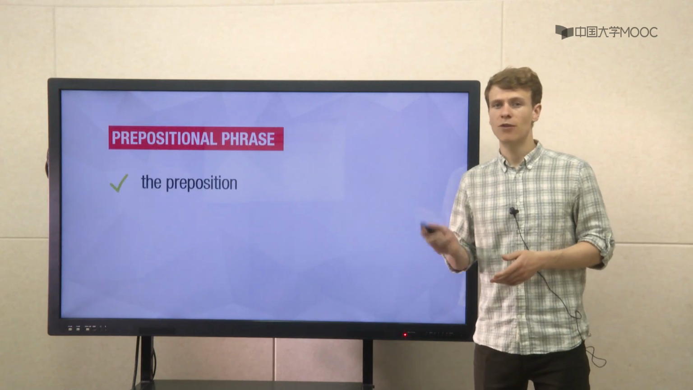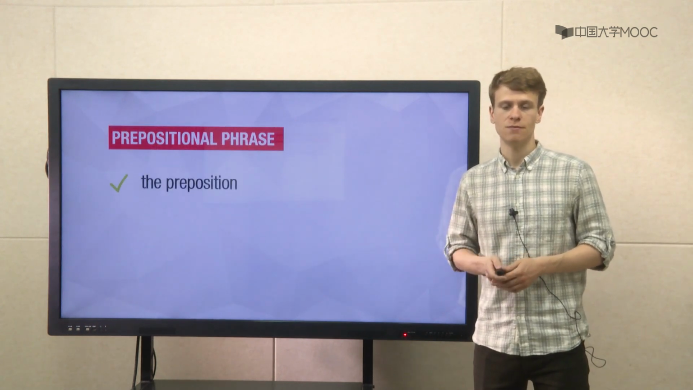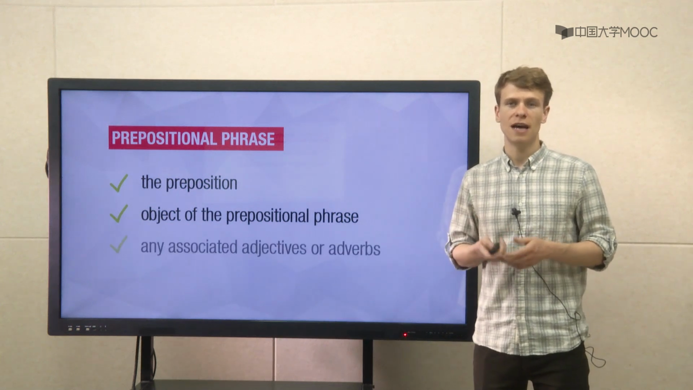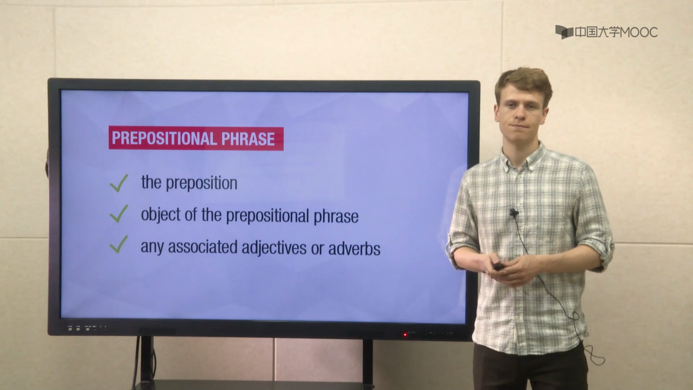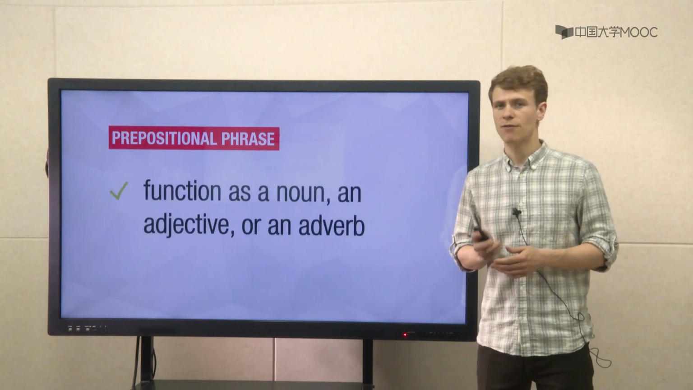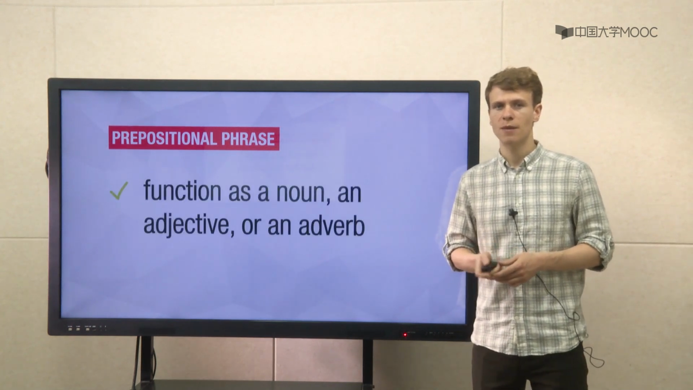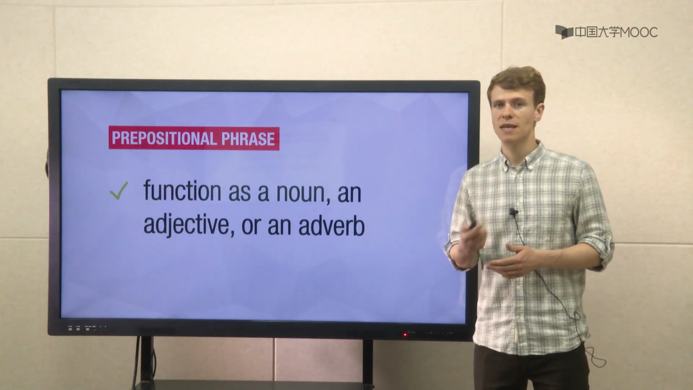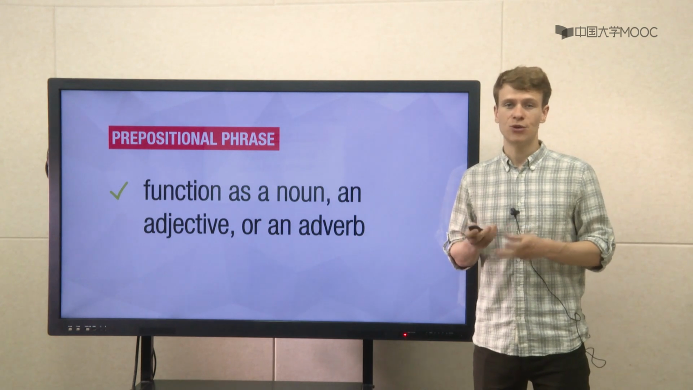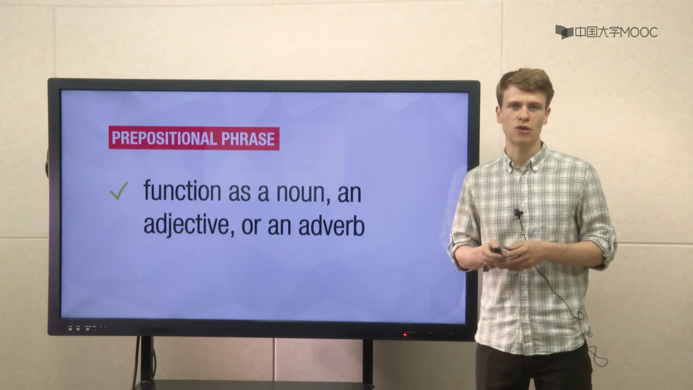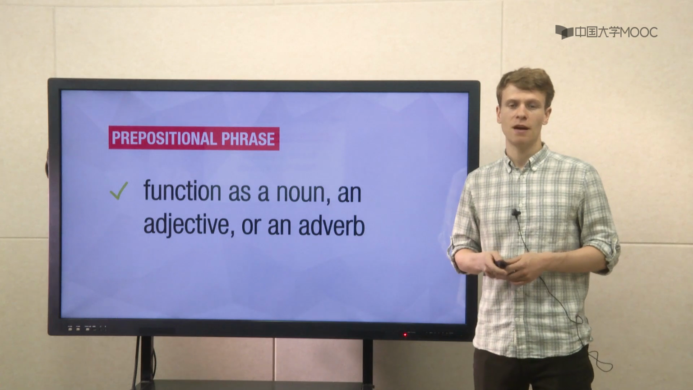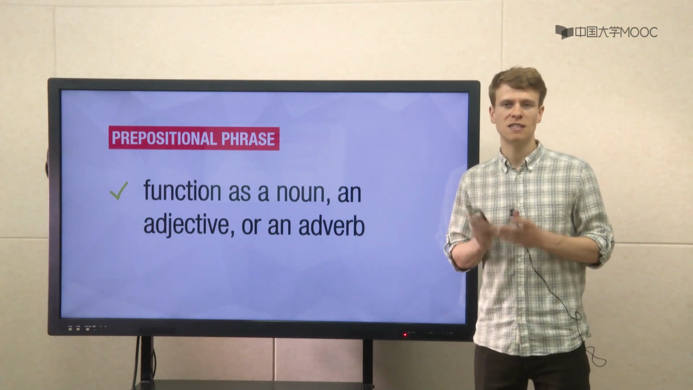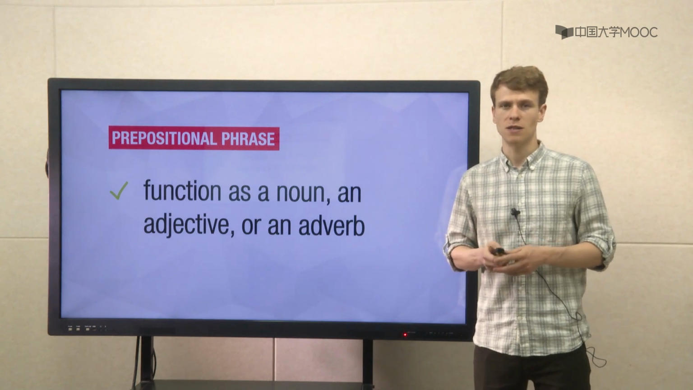A prepositional phrase is made up of the preposition, its object, and any associated adjectives or adverbs. A prepositional phrase can function as a noun, an adjective, or an adverb. In describing place and time, it might be tricky to choose the correct preposition or prepositional phrase. In this mini-lecture, we will focus on the prepositions of time and space and prepositional phrases.